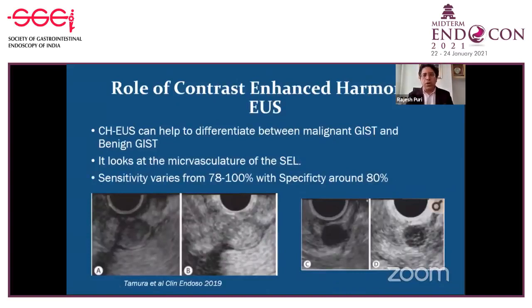When we talk about contrast EUS, contrast-enhanced EUS is generally not practiced in our country. But yes, contrast EUS can help differentiate malignant GIST from benign. Looking at the microvascular pattern, the sensitivity of picking benign versus malignant is around 78 to 100%, with a specificity of 80%.